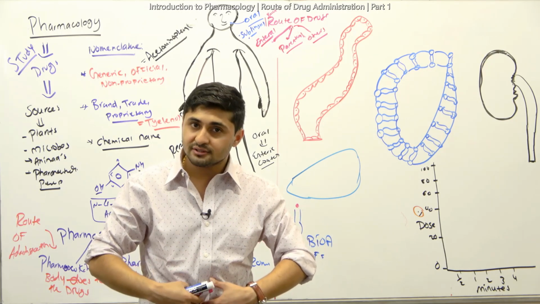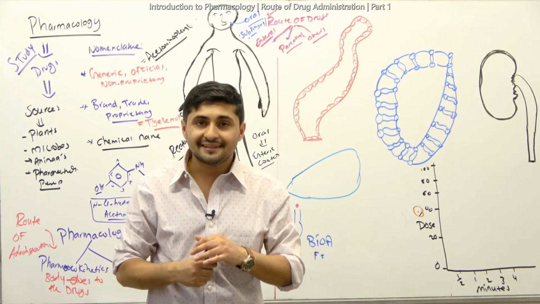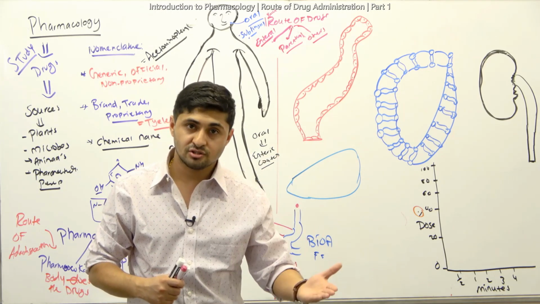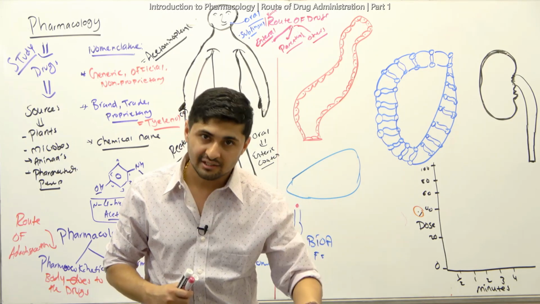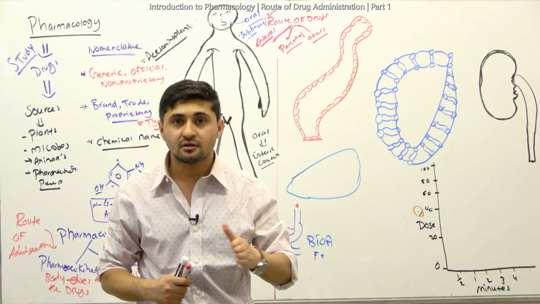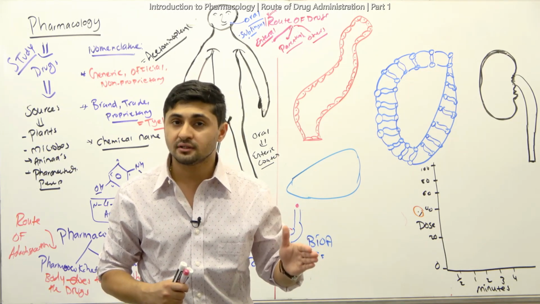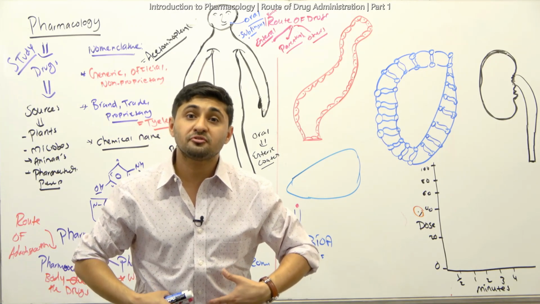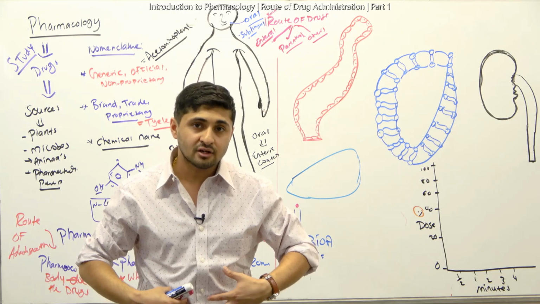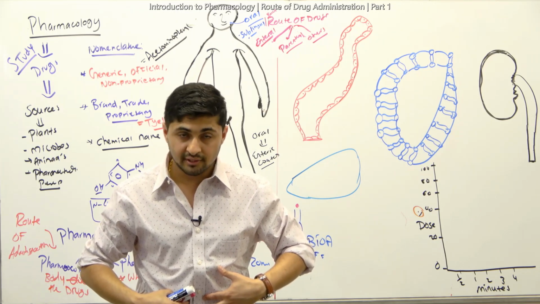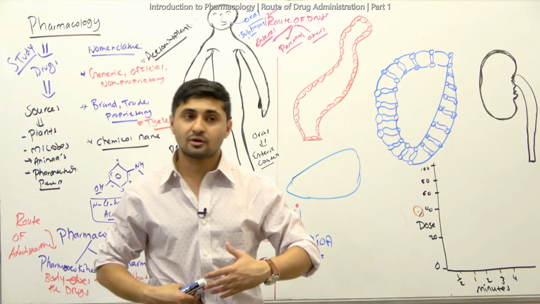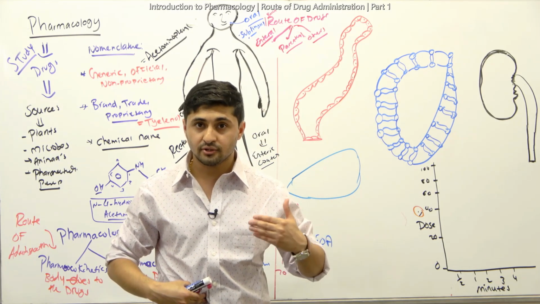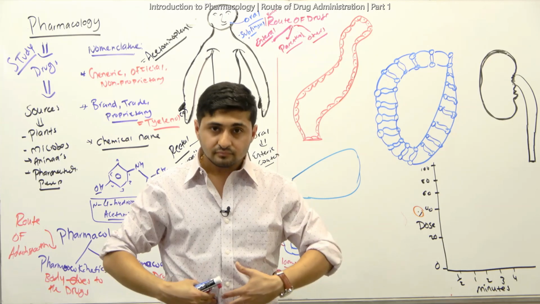When it goes to the stomach, it can become unionized, or get even more protonated, and it can easily cross the membrane. If that happens, it will have a much higher amount of effect on your stomach. I'll discuss more about ionized and unionized later, but right now just trust me and try to get the bigger picture.